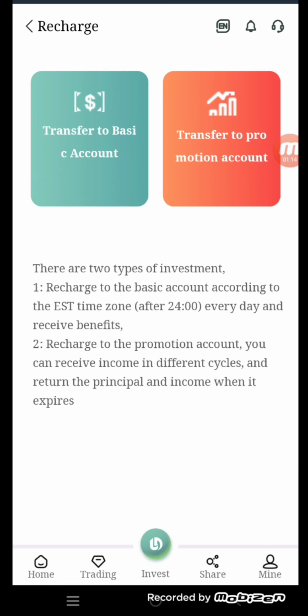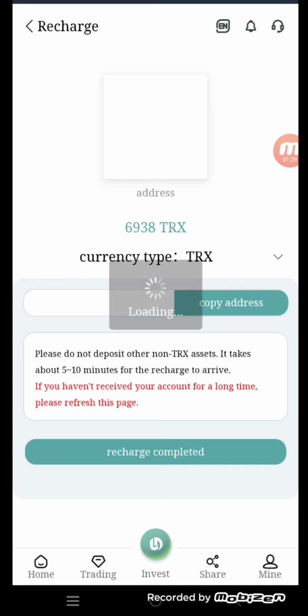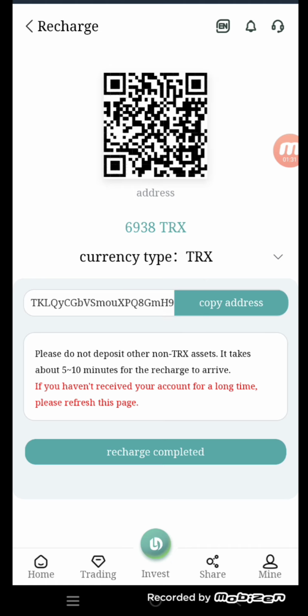Recharge to the basic account, and according to the East time zone, every day you receive benefits. Recharge to the promotion account, you can receive income in different cycles and get the principal and income back when it expires. You can click on transfer to basic account, copy this link and go to your own wallet, paste this link in your Tron sending limit and deposit your money here, then go back to our website and click on the recharge completed button.